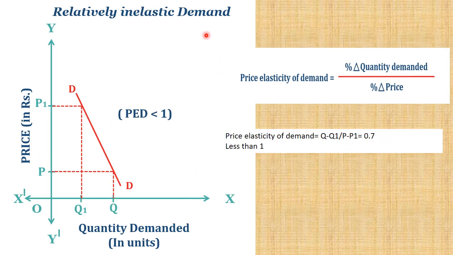Then we'll go to the inelastic demand, the elasticity of demand. Here this demand curve is more vertical than horizontal. For a big price change, there is little responsiveness of the quantity demanded. Therefore the change in quantity demanded is lower than the price change. Therefore it is coming less than 1. If it is coming less than 1, that is called